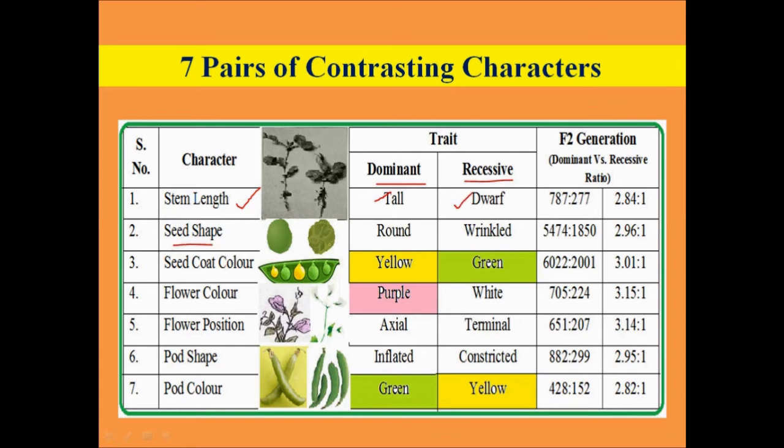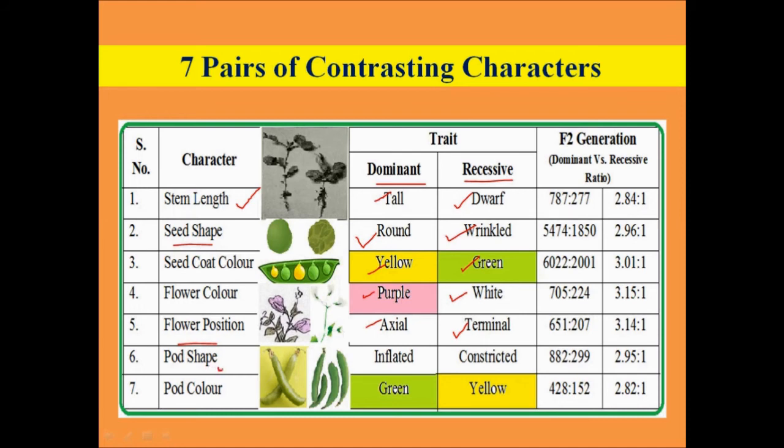Considering the shape of the seed, round shape was dominant over the wrinkled shape. Now, yellow seed coat color was dominant over the green seed coat color. Now, when we consider the 4th character, that is the color of the flower, purple color was dominant over the white flower color. Now, considering the position of the flower, axial flower was dominant over the terminal flower.